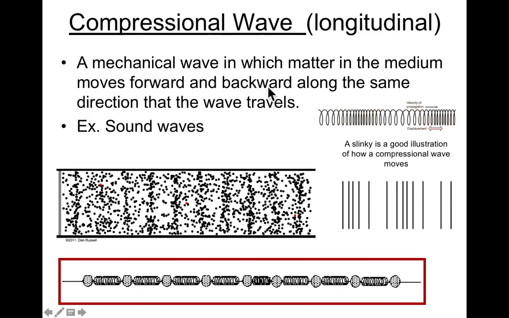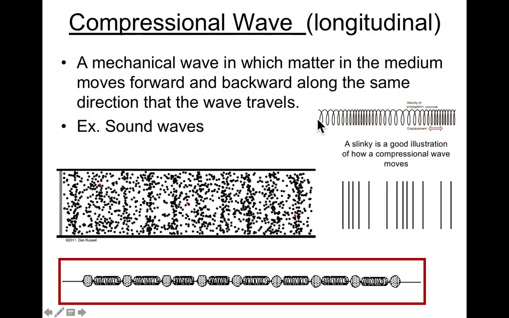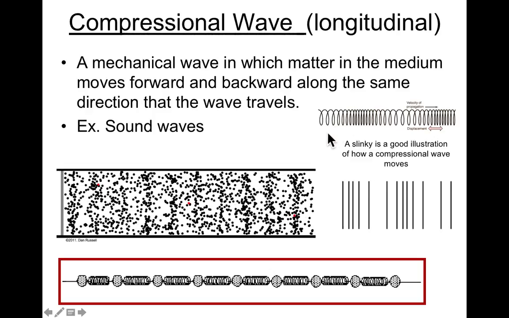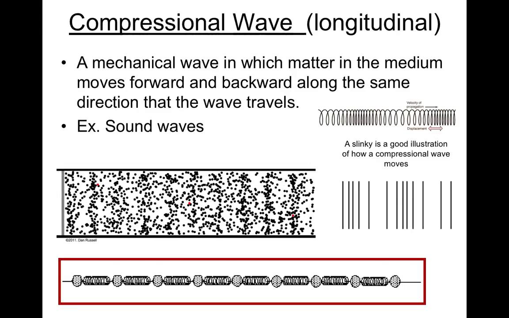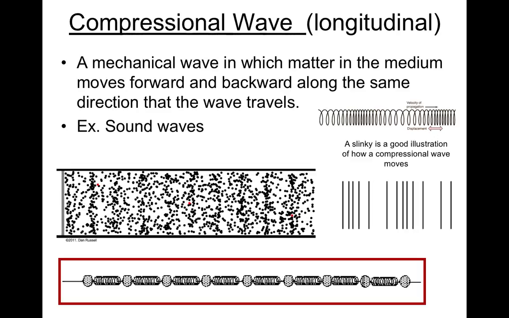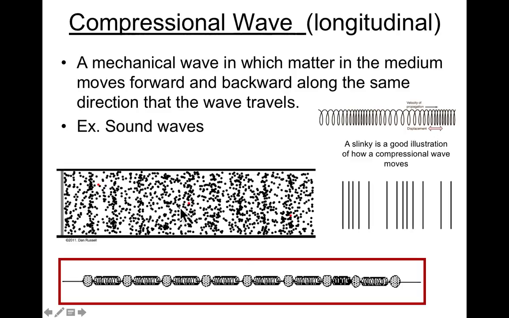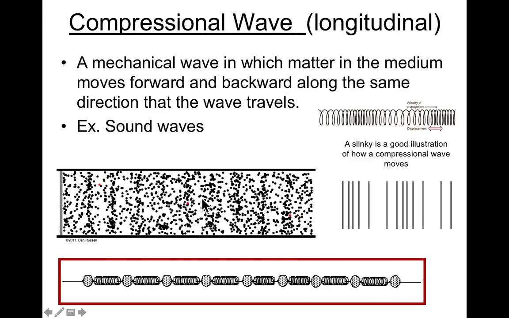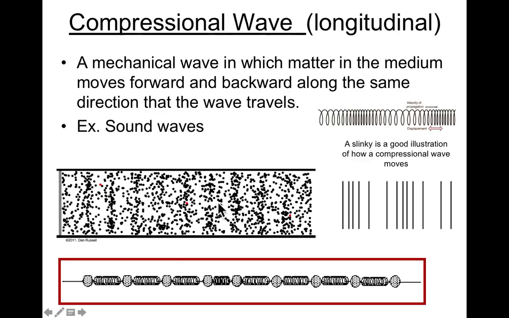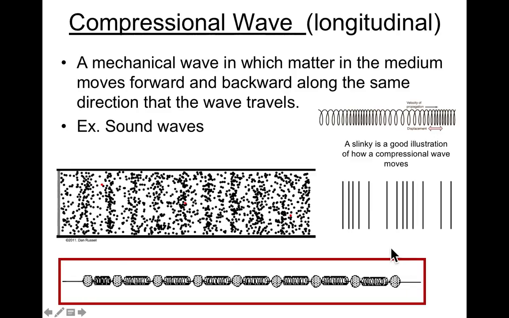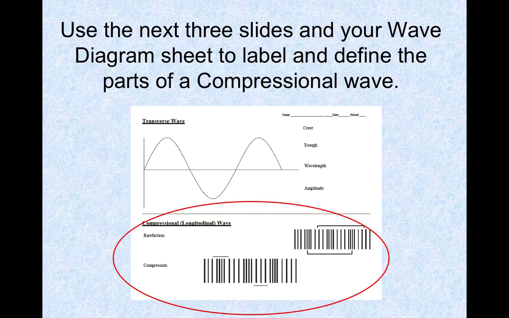So the mechanical wave has a pulse that moves this way, and the wave motion also moves that way. So one of the ways you can think about a compression wave or a longitudinal wave is that it's kind of like some stretching and squishing. Because if you notice here, this shows that there's bunches of particles separated by less densely packed particles. So that's the way compression waves work.